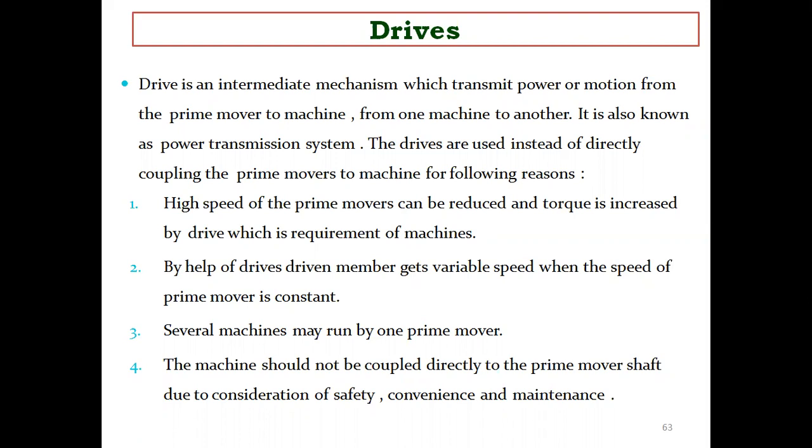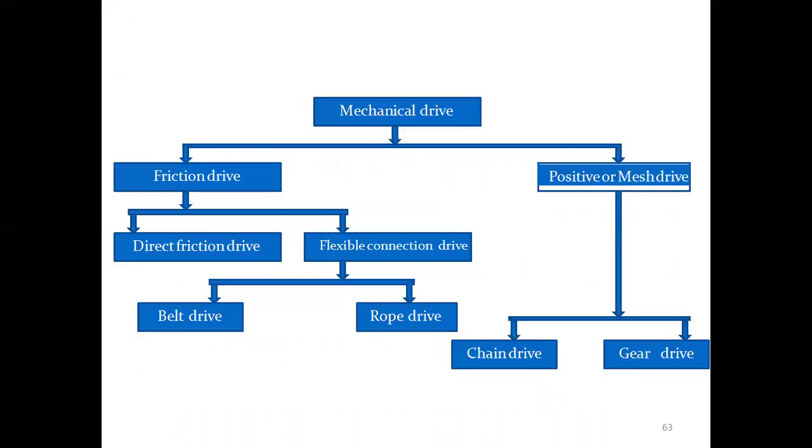Why is that? The first reason: the high speed of the prime movers can be reduced and the torque will be increased by the drive. Similarly, with the help of drives, the driven members will get variable speed when the prime mover speed is constant. And the third thing, several machines may run by one prime mover. The machine should not be coupled directly to the prime mover shaft due to considerations of safety, convenience, and maintenance. So we have different classifications of drives.